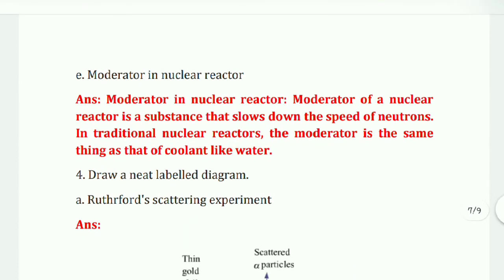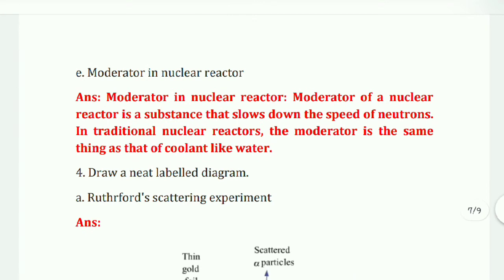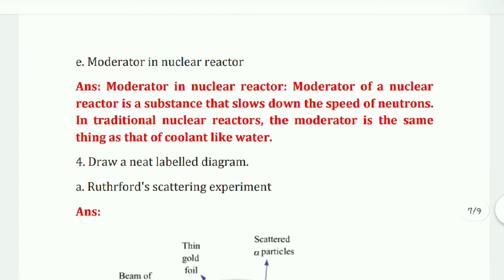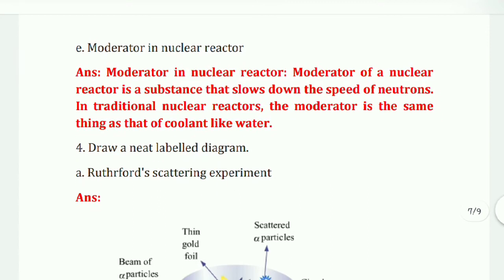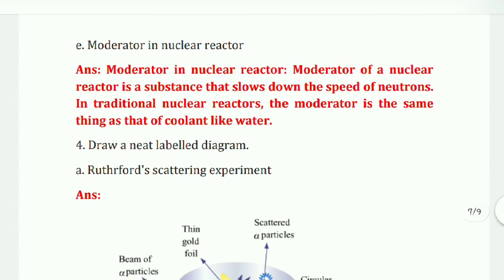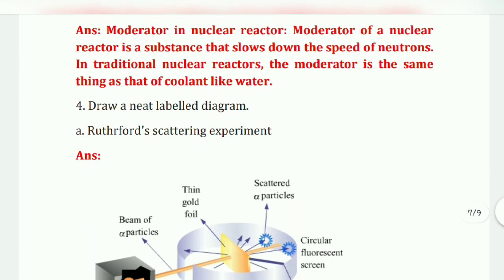Okay, move to the next question. Moderator in a nuclear reactor. The moderator of a nuclear reactor is a substance that slows down the speed of neutrons. In traditional nuclear reactors, the moderator is the same thing as the coolant, like water.